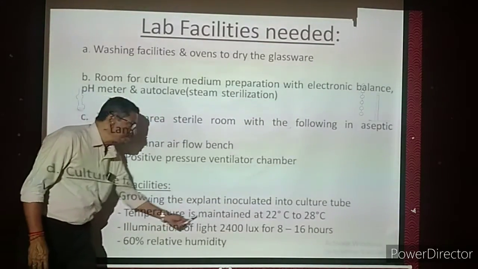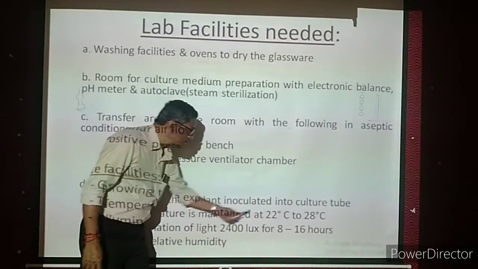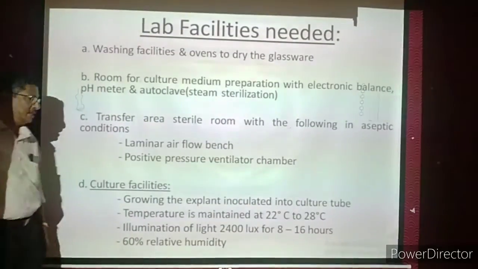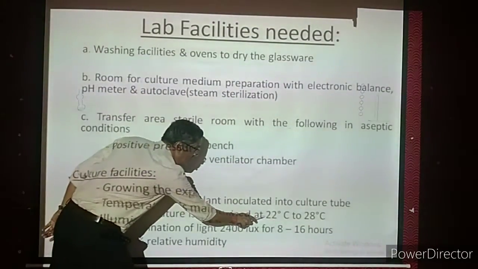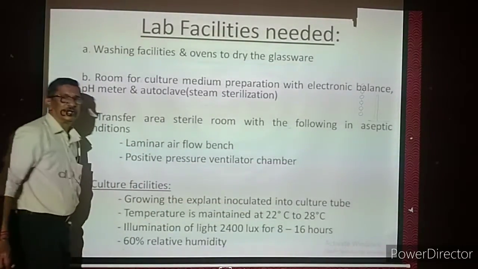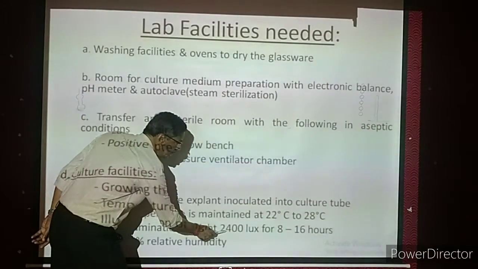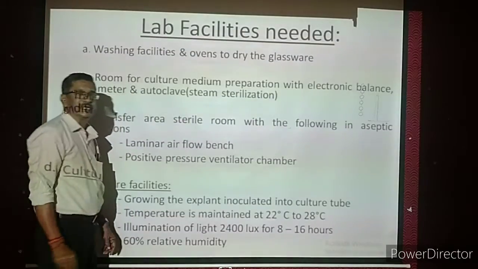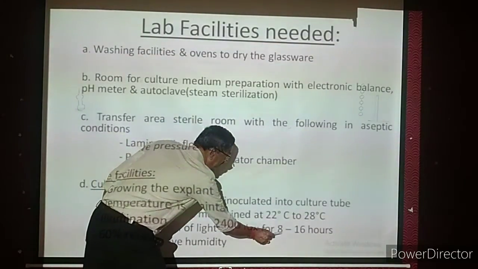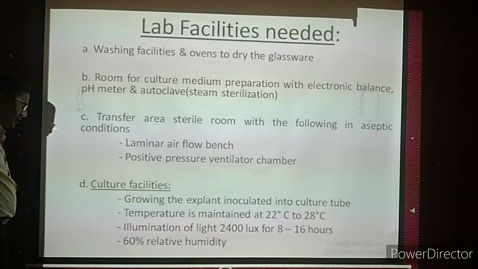Then the temperature is maintained in the lab, in the place where the explant is kept. The temperature should be 22 degrees C to 28 degrees C. The range should be only in that level. It should not be less than this or more than that. Then illumination of light. The light intensity should be 2400 lux. Lux means intensity of light. It should be continuously for 8 to 16 hours.